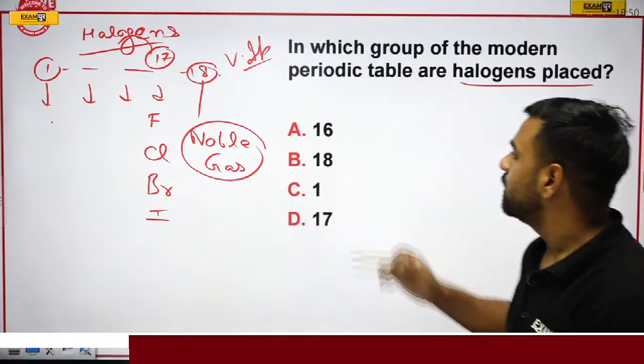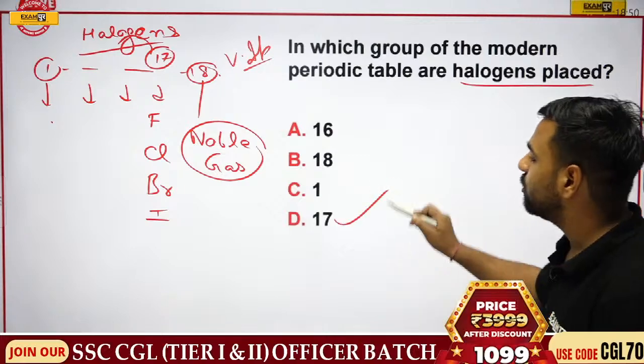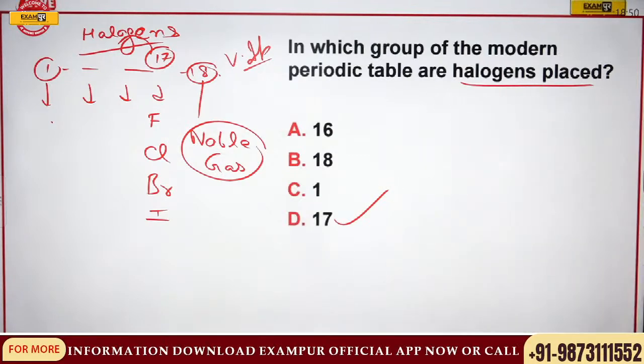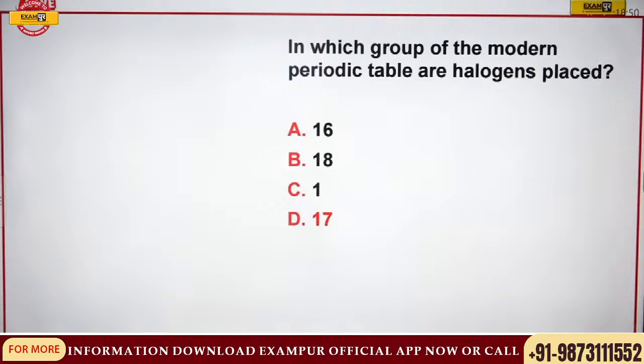Okay, so here what I was talking about, halogens, they actually belong to the 17th group. Got my point? So here option number D, that is 17, will be the correct answer.